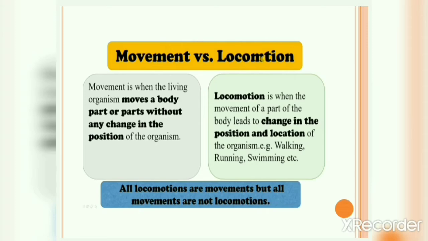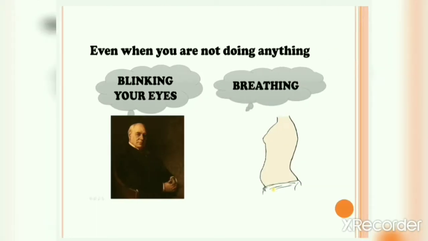Okay. You must have noticed that even when you are not doing anything, some body movements are always happening in our body, right? For example, we are blinking our eyes every time, we are breathing, our heart is beating, the food is getting churned in our stomach, digestion process is happening. So there are so many body movements that are continuously happening inside our body also and outside our body also, right? Okay, so let's understand about these body movements in detail in this chapter.